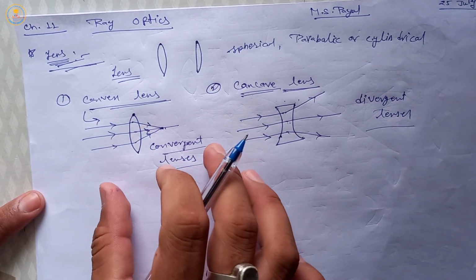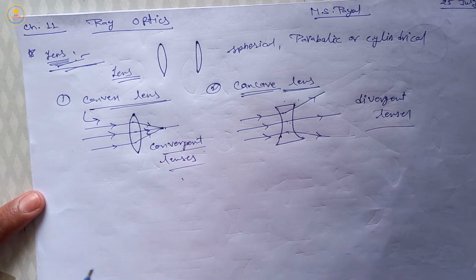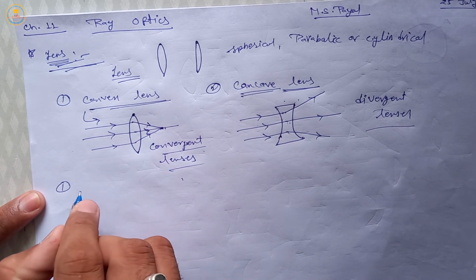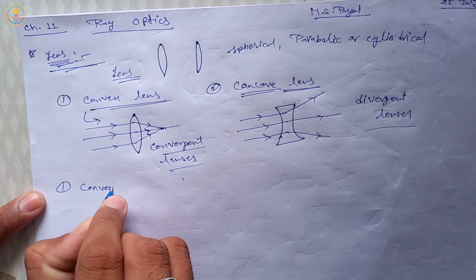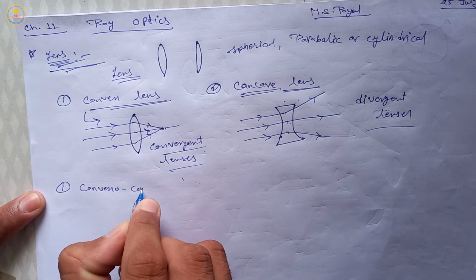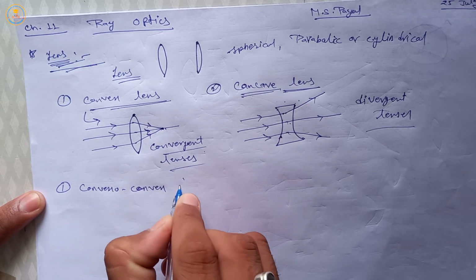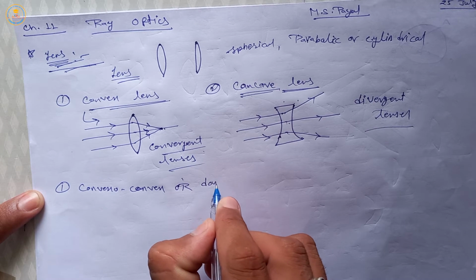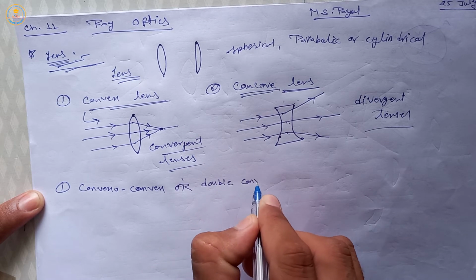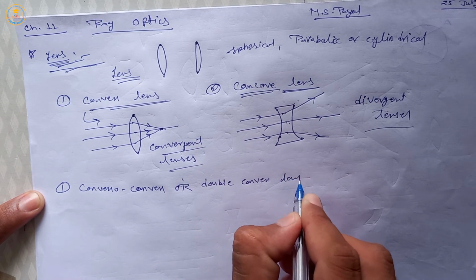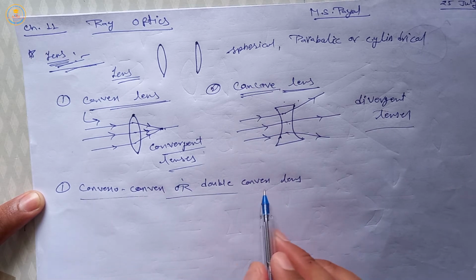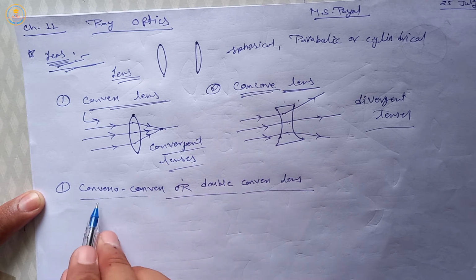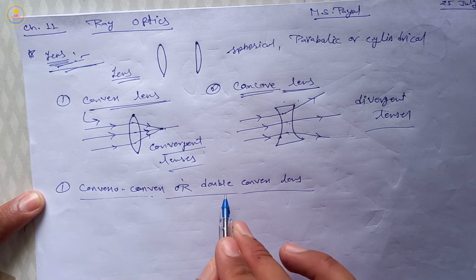Both these lenses are again of three types. So first, for convex lens, first is convexo convex, or other name of this is double convex lens. The meaning of this lens is clear from the name, means convexo convex or we can say double convex.